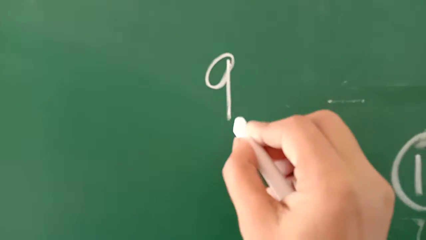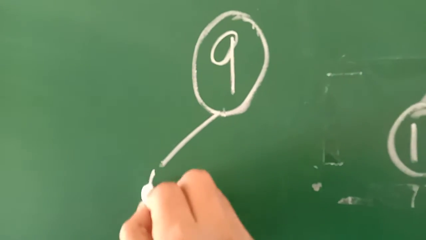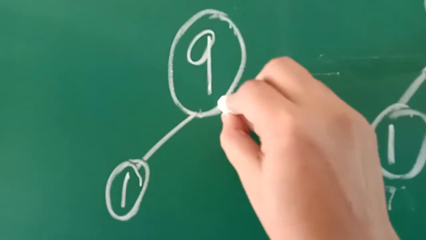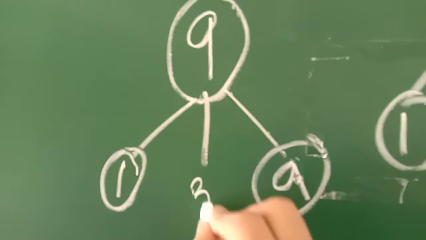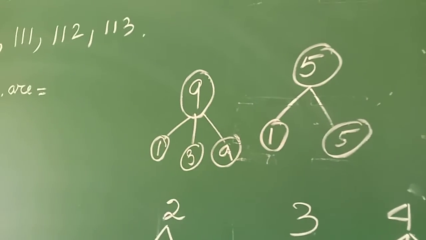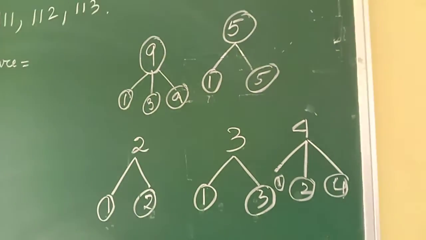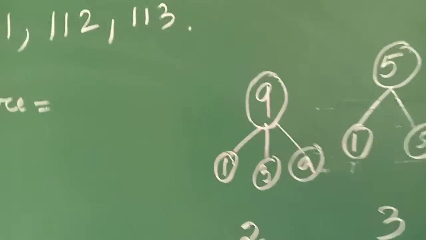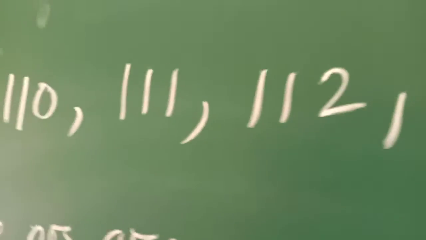But if I give you 9, how many factors can you write for 9? 9 can be divided by 1. 9 can be divided by 9 also. But 9 can be divided by 3 also. So more than 2 factors are there, so it is a composite number. Using this concept only, we have to find out among these numbers,